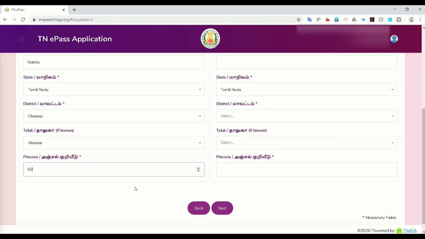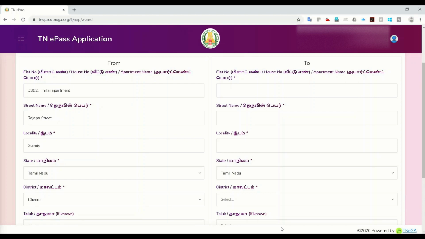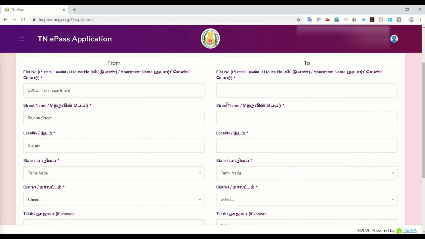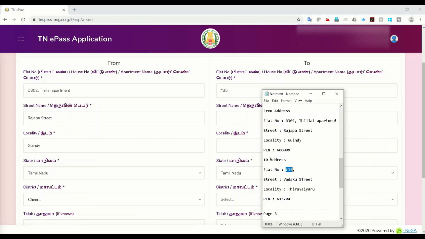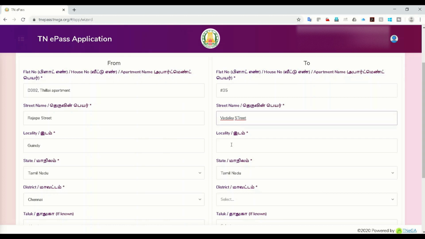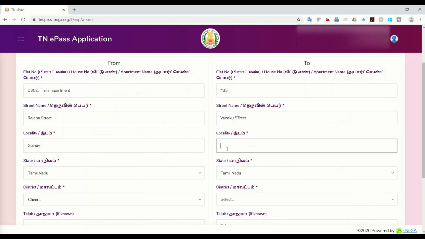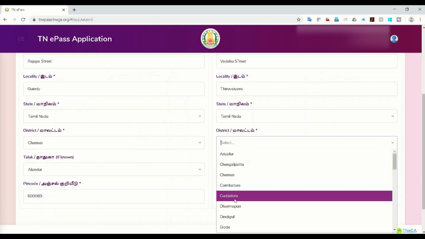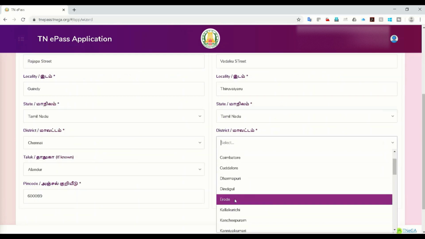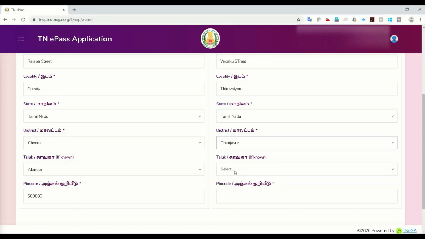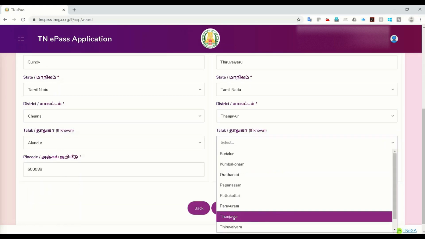So everything should be correct. Don't enter just for namesake, because there are chances of it getting rejected. The native place address, where you are exactly going, should be there. In case there is a strict review of the application, they will check. There are chances that you will be scrutinized completely for your valid information. If it is found that you're giving false information, then you will be in trouble. So make sure you give proper information.